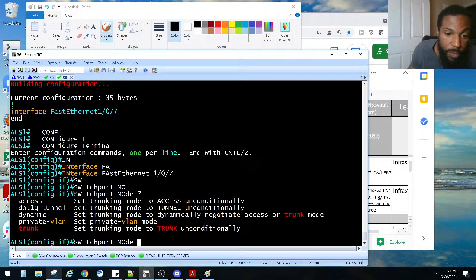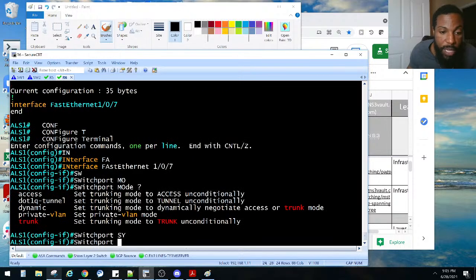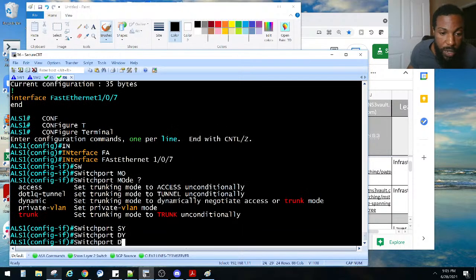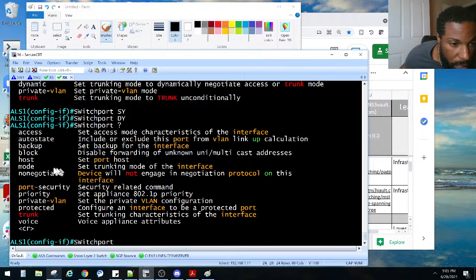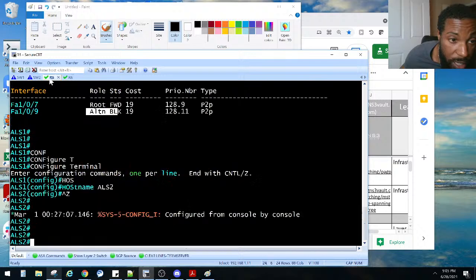We're setting the trunk mode unconditionally, and that's not what we wanted on this one. So what were the other modes? Not non-negotiate. We don't want non-negotiate. Protected. Yeah, I think that's all we needed. We can leave those as is, if I'm not mistaken.